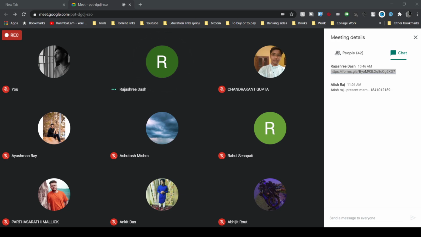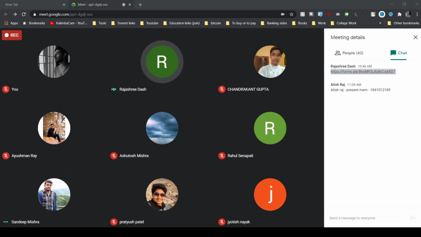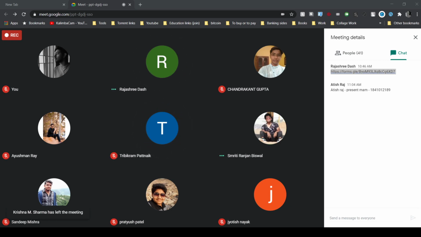Jatish Naik, Present, ma'am. Pratyush Patel, Present, ma'am. Sandeep Mishra, Present, ma'am. Tribikram Patnaik, Present, ma'am. Smriti Ranjan Biswa, Yes, ma'am.